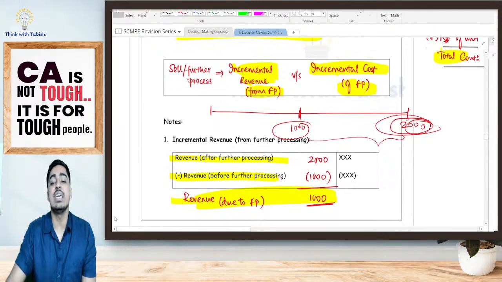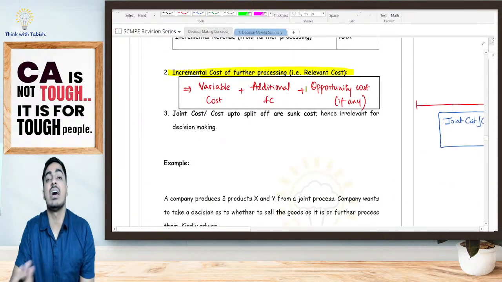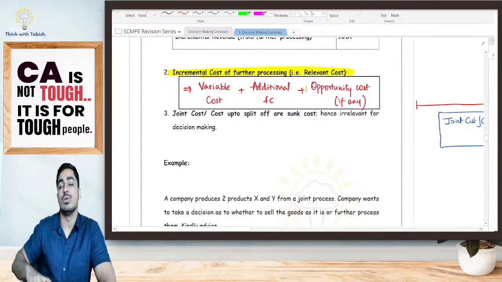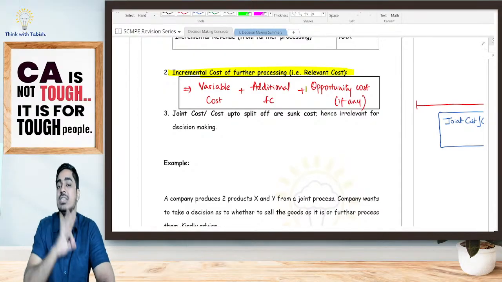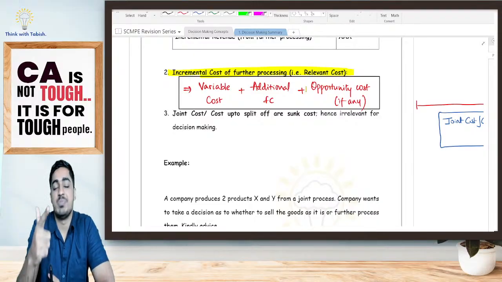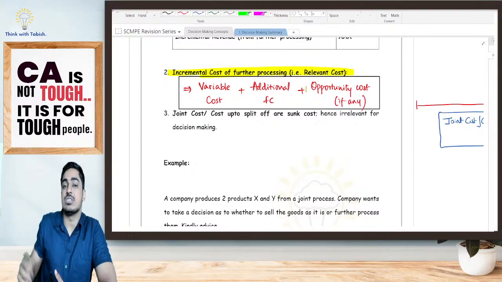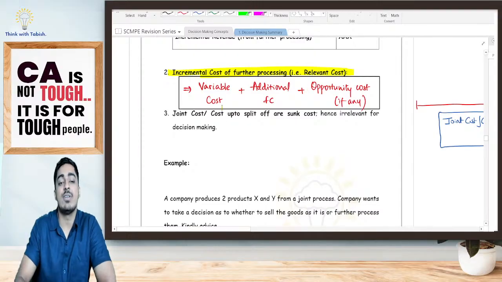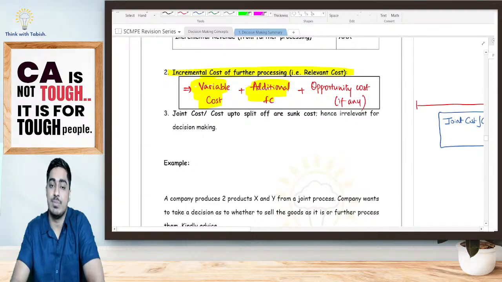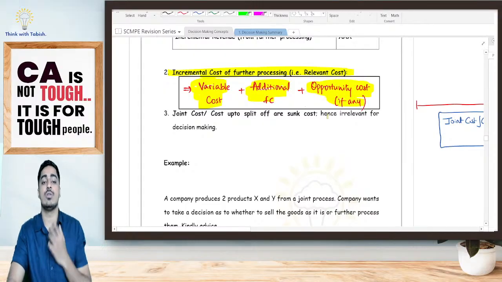Fine. What is the incremental cost, relevant cost, marginal cost to further process? My marginal cost, I've already told you upfront in the basics. Marginal cost means three things: incremental cost, relevant cost, my variable cost, specific fixed cost, opportunity cost. So in order to manufacture it as a shirt, whatever variable cost you're incurring will be included. Additional fixed cost, if at all you're incurring, will be included. If you're having any opportunity cost, that will also be included.